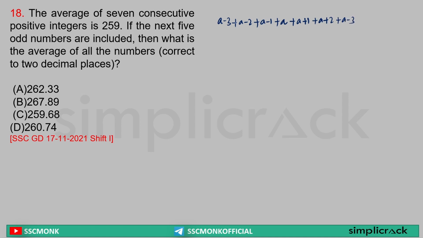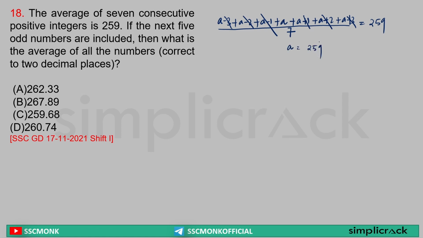These are the consecutive numbers. Divided by 7 will get me the average, which is equal to 259. Minus 3 plus 3 crossed out, minus 2 plus 2 crossed out, plus 1 minus 1 crossed out. How many a? 1 2 3 4 5 6 7. So 7a by 7 is equal to a, that is equal to 259.